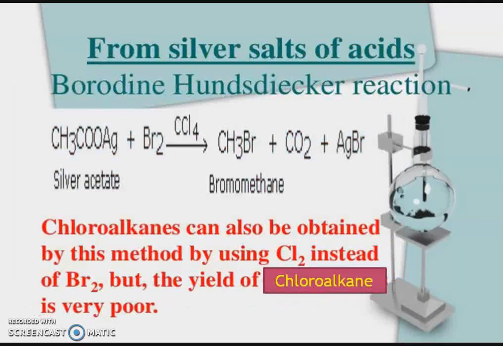This is the method for the preparation of alkyl halide from silver salt of acid. This reaction is known as Borodine-Hunsdiecker reaction.